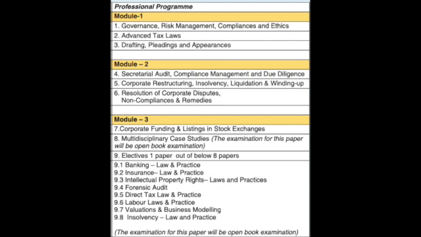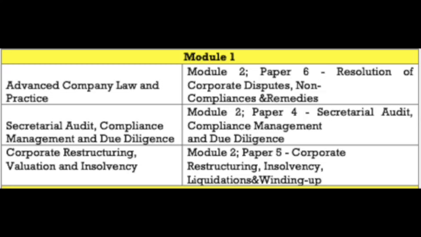So let's begin. We'll first start with those who have cleared module 1. We'll talk about them and check which paper or which module they have to appear for. Earlier in module 1 we had ACLP, company law, CRVI, corporate restructuring and due diligence. For these three papers we have exemption in the new syllabus from module 2.